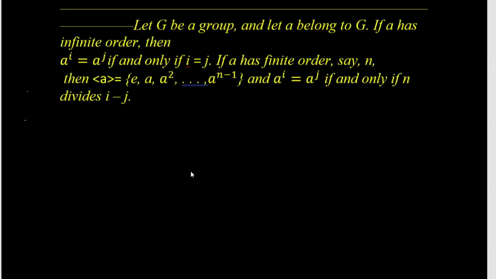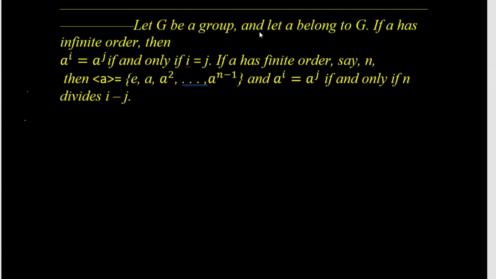Today we will discuss an important theorem of cyclic group theory. The statement of the theorem is: let G be a group, and any element a belongs to G.